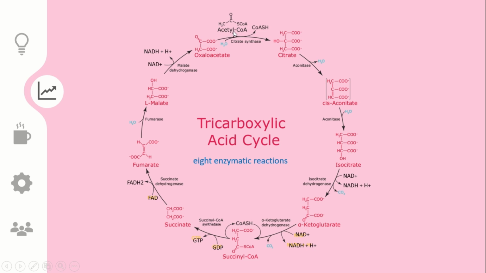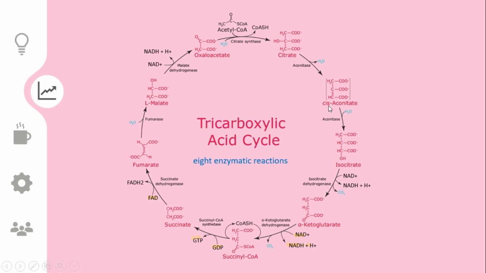Acetyl-CoA, if you can remember, was produced from pyruvate oxidation. So from pyruvate oxidation through the pyruvate dehydrogenase complex, this acetyl-CoA is produced. So this is the first step of the tricarboxylic acid cycle. Here, this acetyl-CoA is releasing the CoA group as CoA-SH, and with the help of citrate synthase and H2O, the oxaloacetate and acetyl-CoA combine to each other, forming citrate, right?